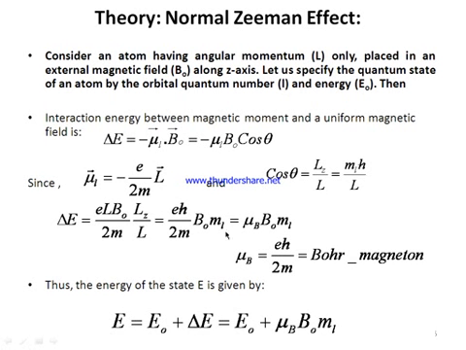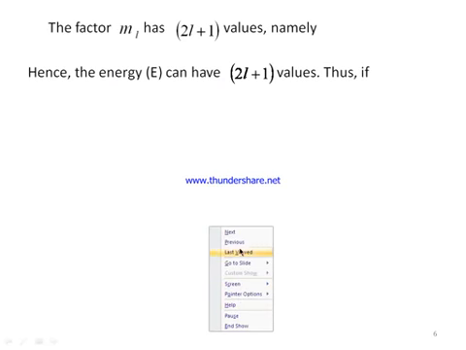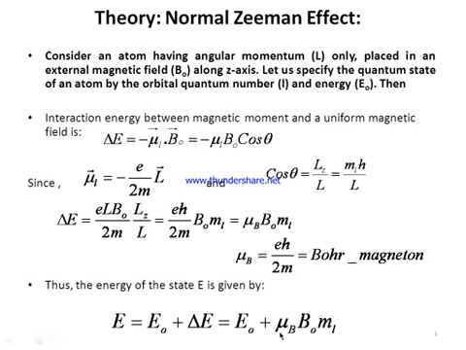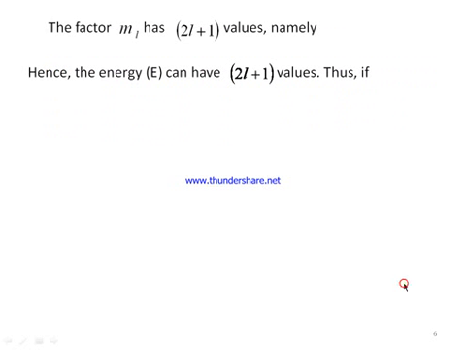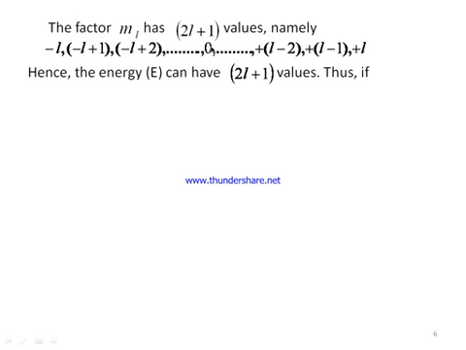Thus energy is given by E0 plus ΔE. So I substituted the value of ΔE, which is equal to μB B0 ml here. So we get E equal to E0 plus μB B0 ml. Now the quantum number ml has 2l plus 1 values, and its values range from minus L to plus L. For example, if we have L equal to 0, that means ml has 1 value.